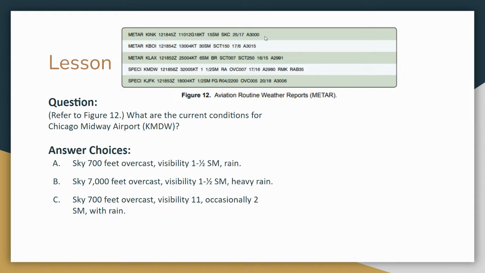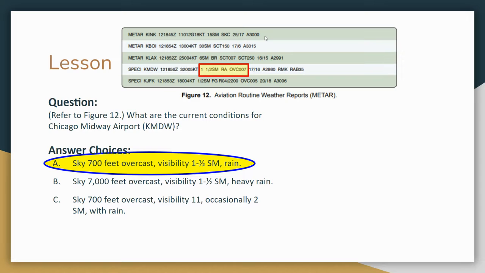Go ahead and try to answer this question. Go ahead if you want to pause the video and answer it. What are the current conditions for the Chicago Midway Airport? All right, I'm going to go ahead and throw the answer up here. So skies 700 feet overcast. So we got overcast clouds at 700 feet with visibility of 1.5 statute miles and rain. And so we see that right here. This is going to be a day where we cannot fly. Not enough visibility, so you cannot fly that day.